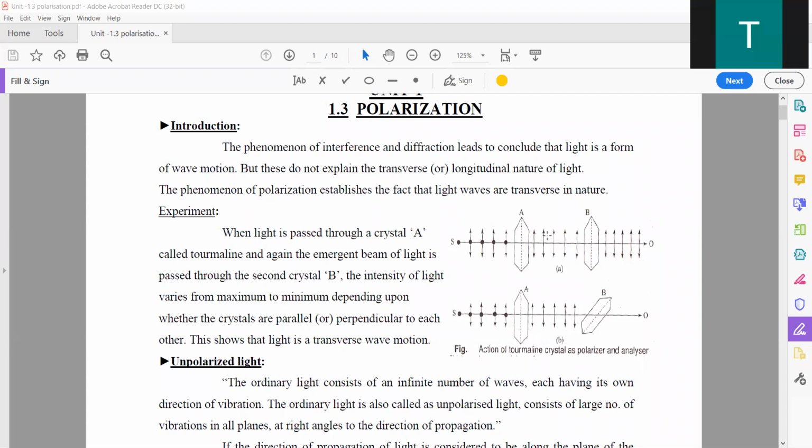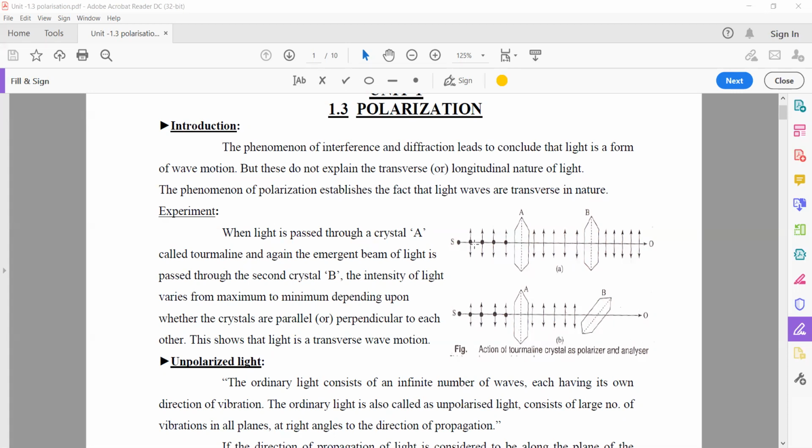After it emerges from A, you observe that there are no dots. The dots indicate the horizontal light direction.